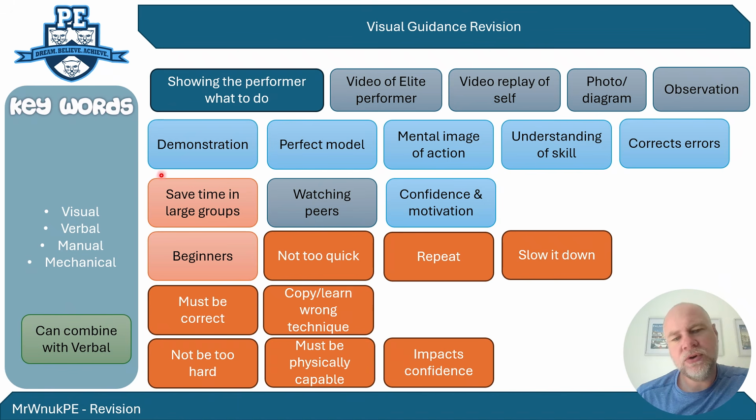Now, the next bit you've got is the process, so a demonstration. It's a key word to have in there. If you get the word visual in there, make sure you add the word demonstration into your answer, but you should be demonstrating the perfect model. So it should be how it needs to look if done properly. Now this can provide a mental image of the action. So while you do it, you're trying to help the performer gain a mental image of that action, and gain an understanding of the skill.